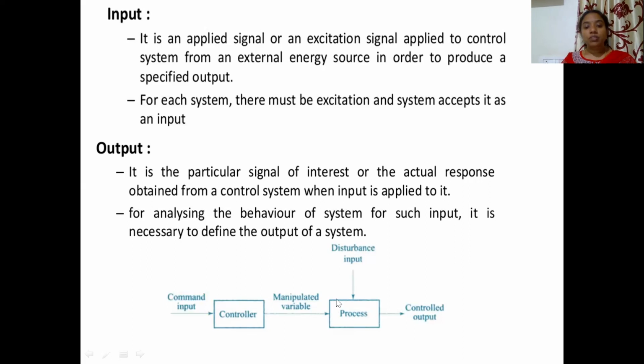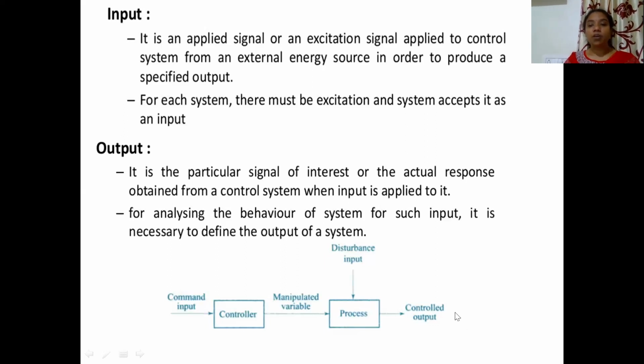So once we give the input signal, the disturbance input is also taken as an input to the process. The main cause for not obtaining the desired response is these disturbance signals. So we should search for a means to obtain the desired output even though there is a disturbance signal.